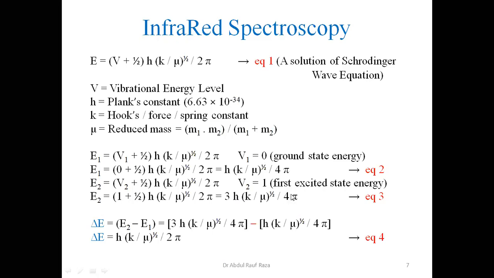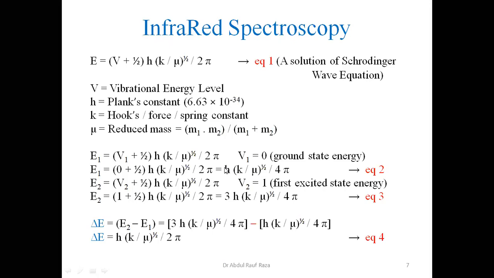Now look at equation 3 and equation 2. These two equations, one is having 1, one is having 3. Now let's see, if we have this value 1 here, we shall have 3h by 4 pi, like this one. And if V2 shall be 2, then 2 and half is 5 by 2. So it shall be 5 divided by 4 pi. So we shall have 3 here and 5 here.